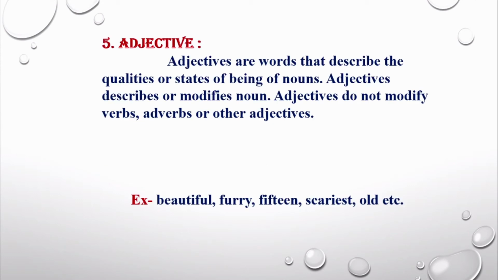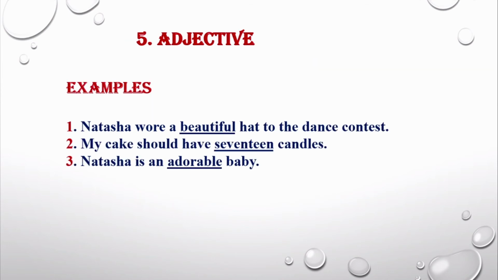Our fifth part of speech is adjective. Adjectives are words that describe the qualities or states of being of nouns. Adjectives describe or modify nouns. Adjectives do not modify verbs, adverbs or other adjectives. For example, beautiful, furry, 15, scariest, old, etc. These are adjective words. Now let's look at the examples.